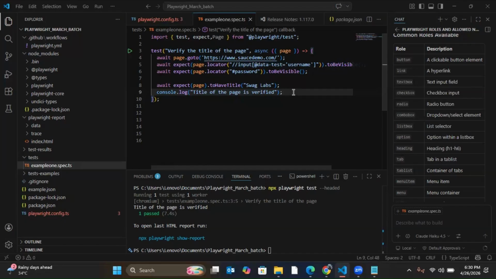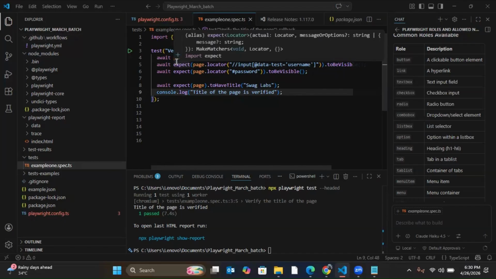But here I am not directly failing it. In Selenium, if you have not used wait statements, once line number 4 got executed, it will suddenly come to line number 5, and if it doesn't find it, it will fail. But here, even though you have not used a wait statement and not used timeout in playwright.config.ts also, it will wait for a default time, which is 5 seconds for this expect. Within 5 seconds if it appears, then it will pass. If it takes more than 5 seconds, then it will fail.